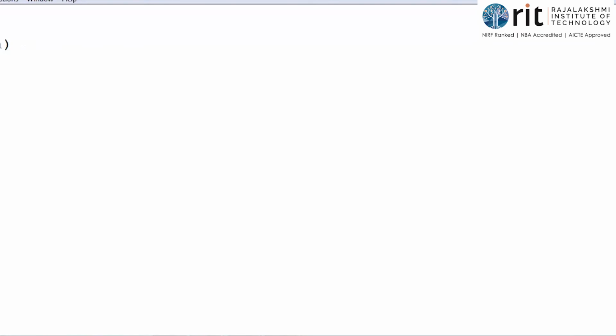On the right hand side, what is the first value we have? B's value. What is B's value? 20. 20 has to be stored onto the left hand side variable, isn't it? Left hand side la first variable la store panna mudiyum based on the position. So this 20 gets stored onto the variable A. Okay, then comma, then I have A.